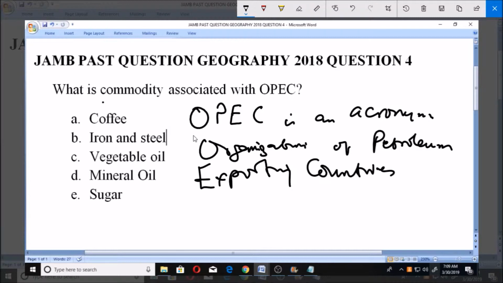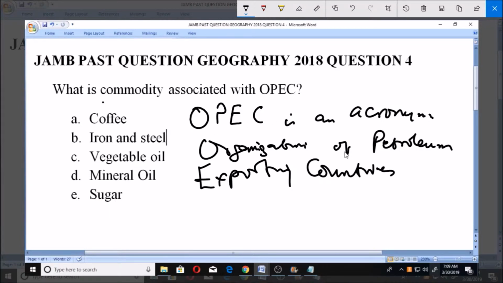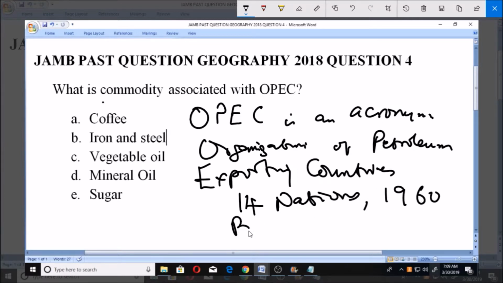Now, as the name implies, it is an organization which has countries that export crude oil, or you can call it petroleum or mineral oil, as its member states. Now, it consists of 14 nations. OPEC consists of 14 nations, and it was founded in 1960. OPEC was founded in 1960 in Baghdad, and we all know where Baghdad is. Baghdad is the capital of Iraq.